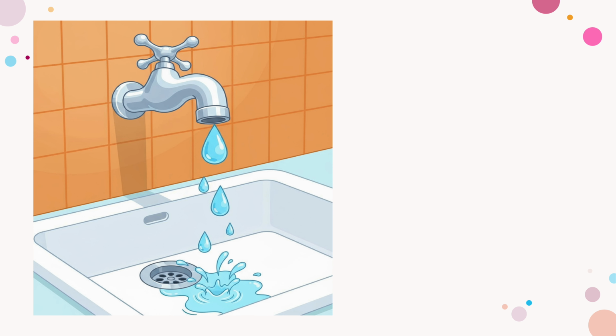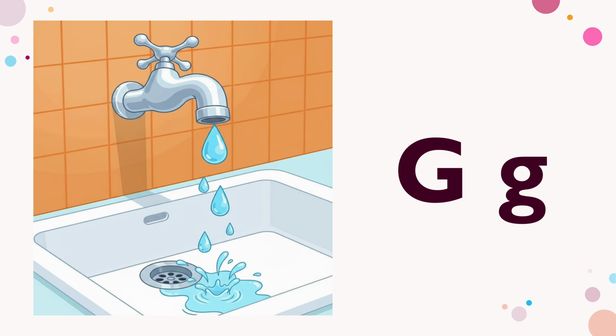Look at this picture. The water is dripping from the tap and making the sound g. There's a letter which makes the sound g. Do you know which letter it is? It's the letter G. G has a sound g. Let's say it together. G has the sound g. Good job.